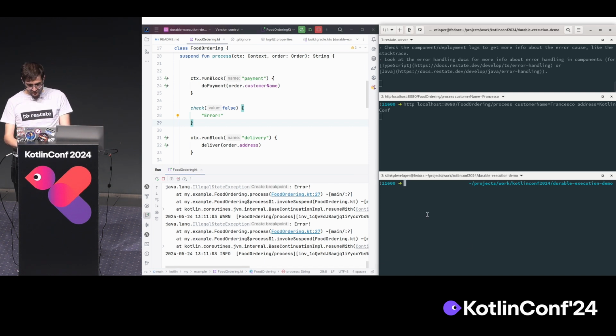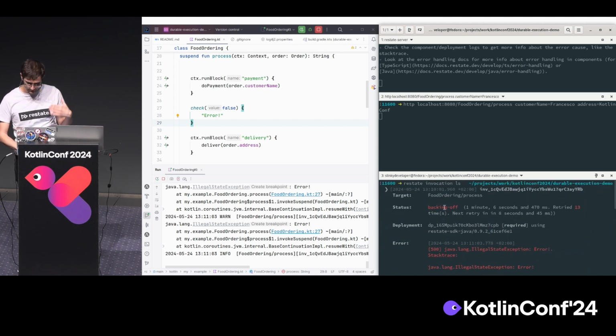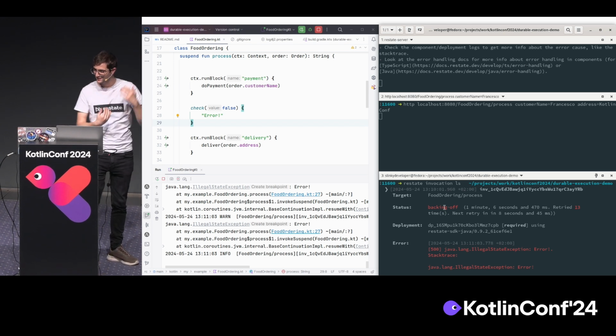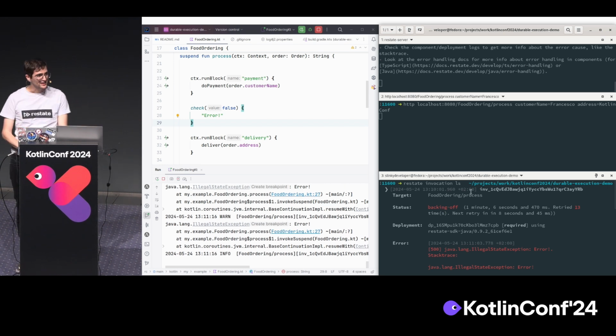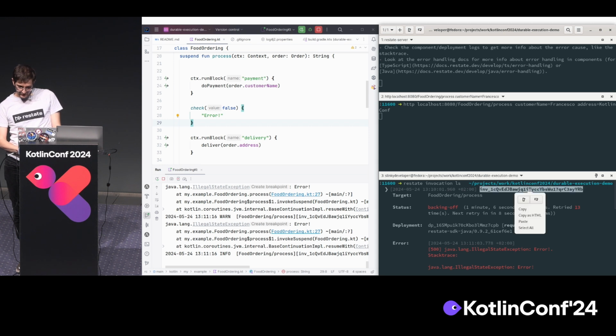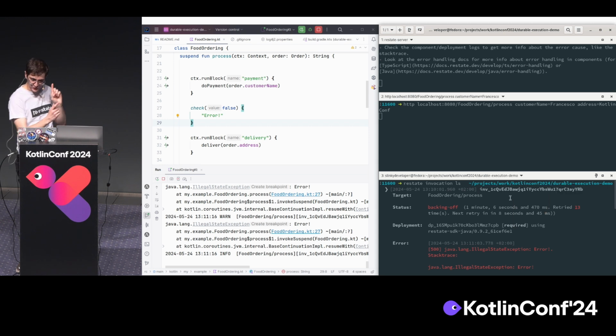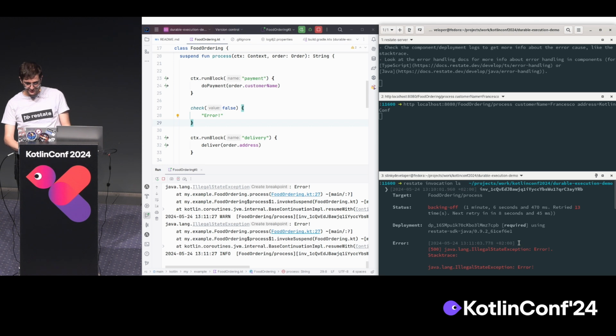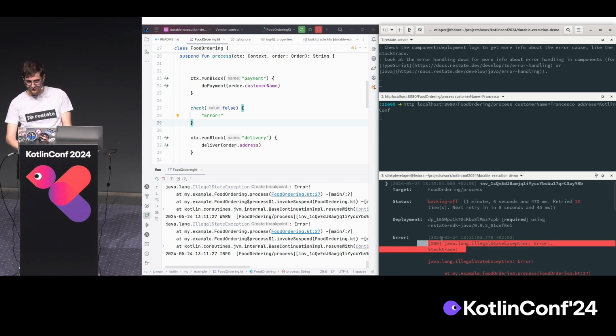Now, we can use some introspection tools. With the command restate invocation ls, we essentially say, tell me what is running right now and what's going on. Every invocation has an invocation ID attached to it that is unique. And then it tells me this request was sent to the food ordering process. It's backing off, has been retried 13 times, and the last time I got this error, a Java illegal state exception.